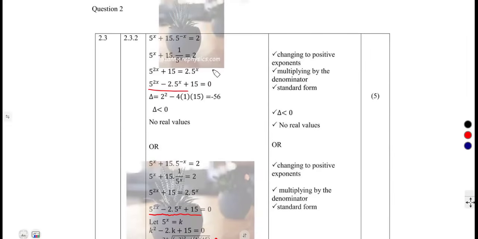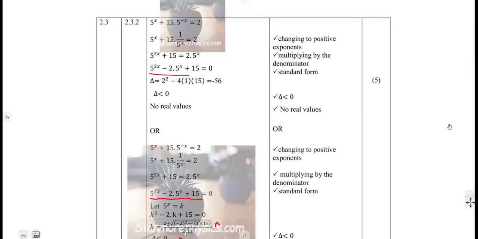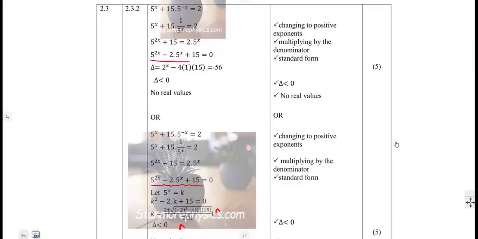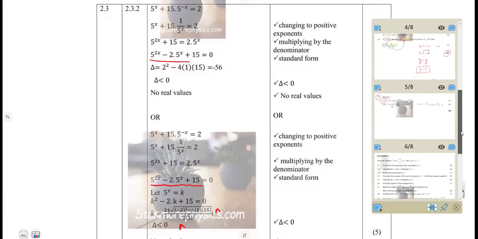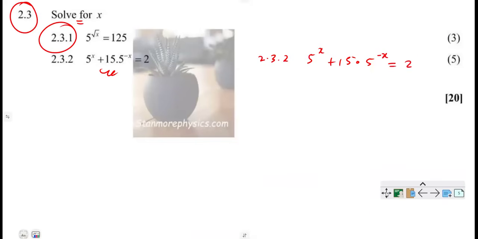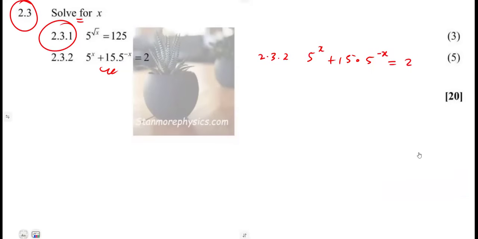This number 2 here was supposed to be 8 instead of a 2. But in case of revision, that is what you're going to have. So here, guys, this is our question 2, which is presented here. It was just an error of the question. For the sake of revision, just try and work out that part.